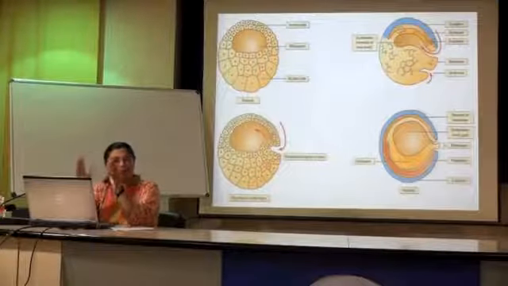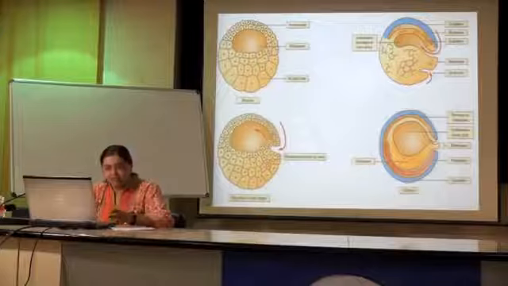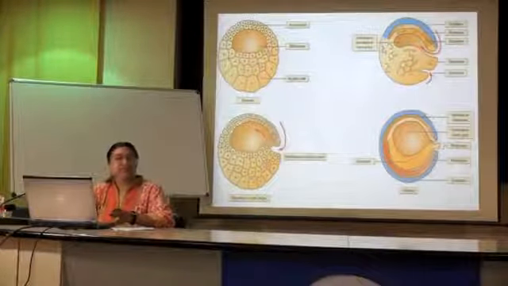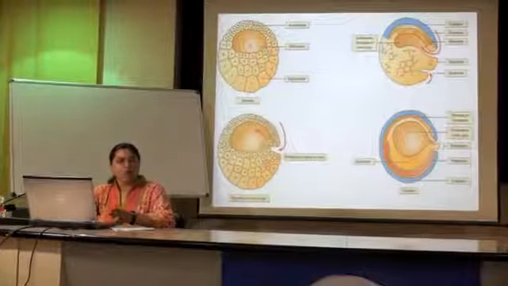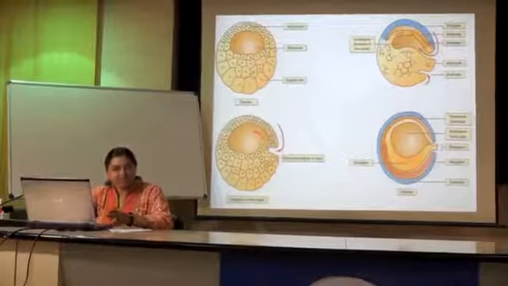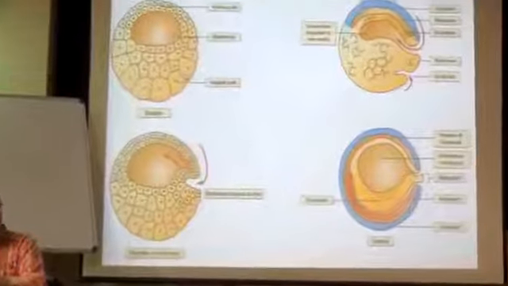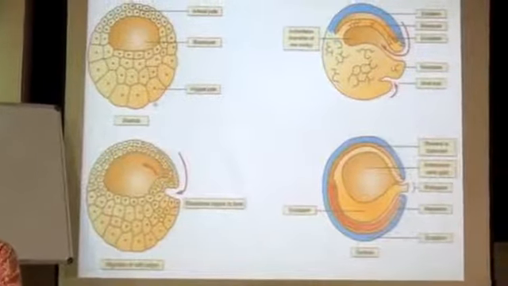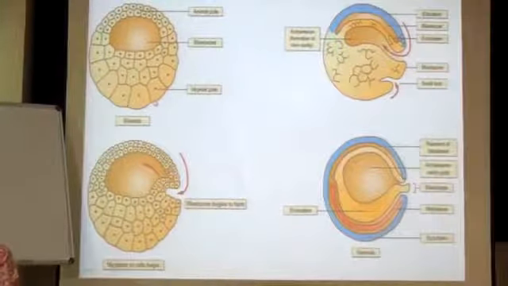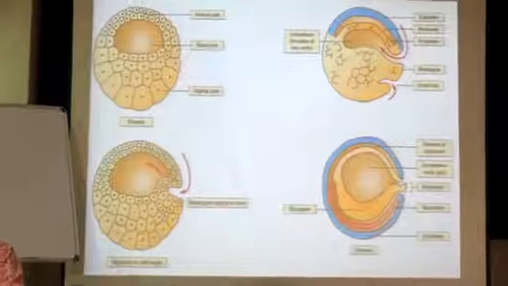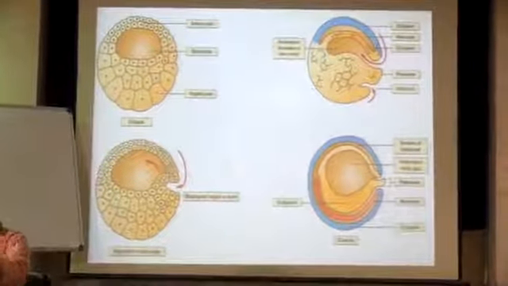Once that has occurred, you have a blastula with a blastocele, which is nothing but a cavity. It has lots of cells. The smaller ones are known as micromeres, the bigger ones are known as megameres. Now this can be equal also, it depends on what kind of cleavage has taken place. Okay, so this blastula doesn't stop here.